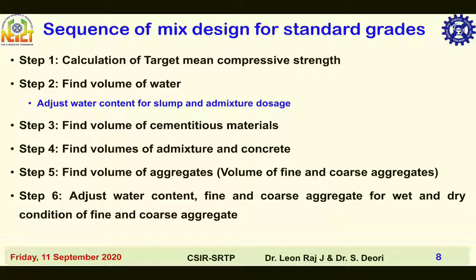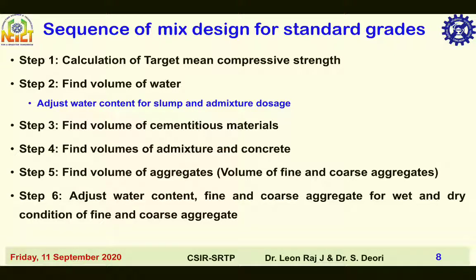Sequence of mix design for standard grades. First step, find target mean compressive strength using characteristic strength or grade of concrete and assumed standard deviation. Step 2, find volume of water from adjusted water content for slump and admixture dosage. Step 3, find volume of cementitious materials using the compressive strength versus water cement ratio graph given in IS 10262-2019.